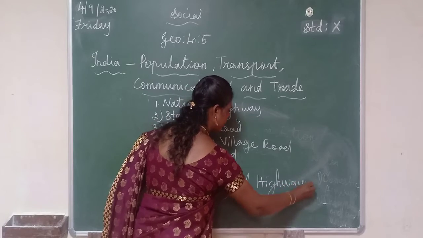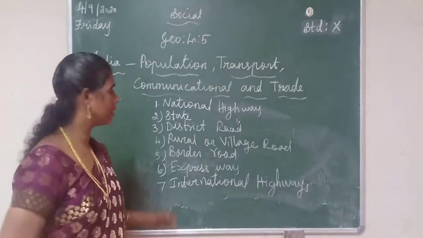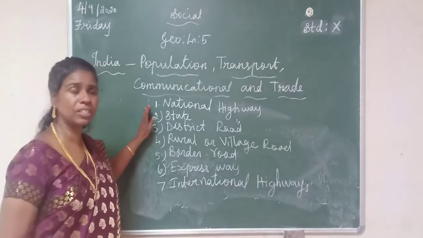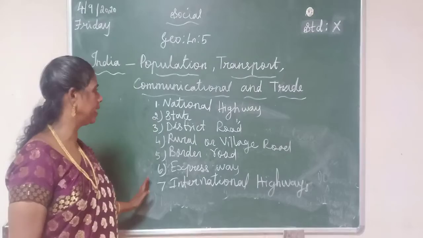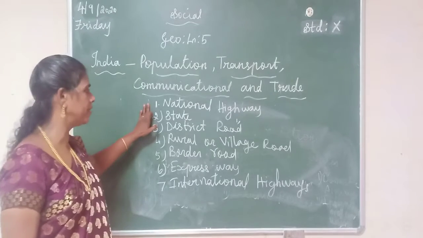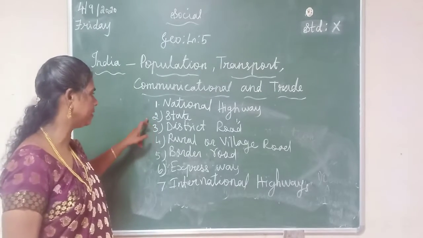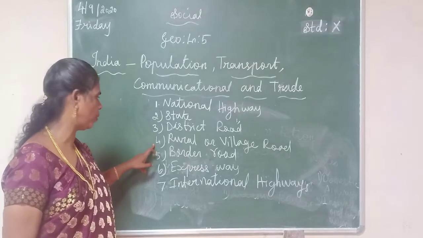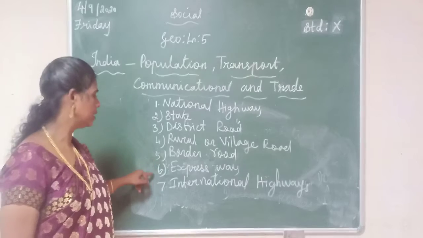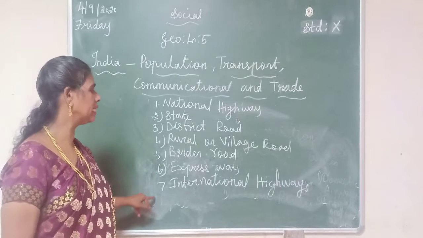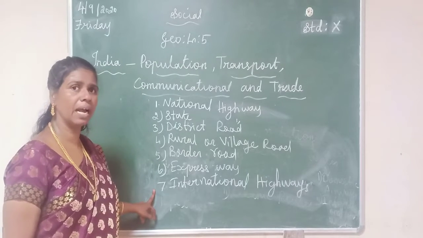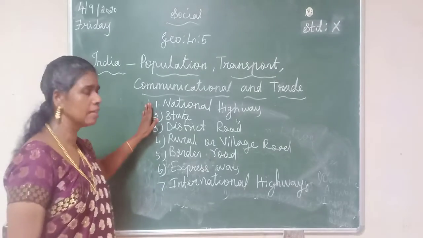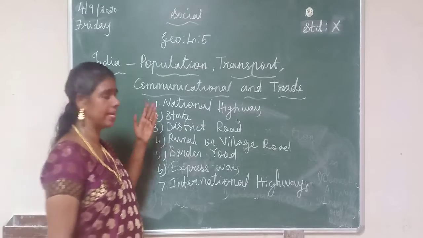Listen students, for the purpose of construction and maintenance of Indian roads, the Indian roads are classified into 7 ways. The first one is national highways, second is state highways, third is district road, fourth is rural or village road, fifth is border road, sixth is expressway, and the last one is international highways. Now I am going to explain one by one. Now listen very carefully. The first one is national highway.